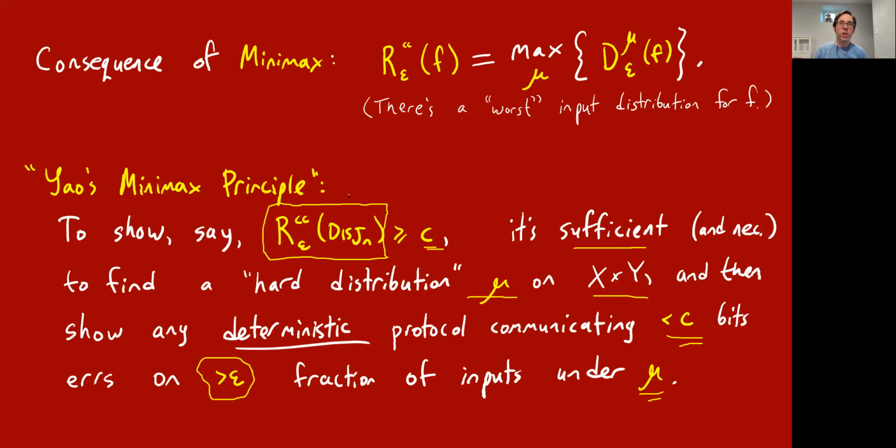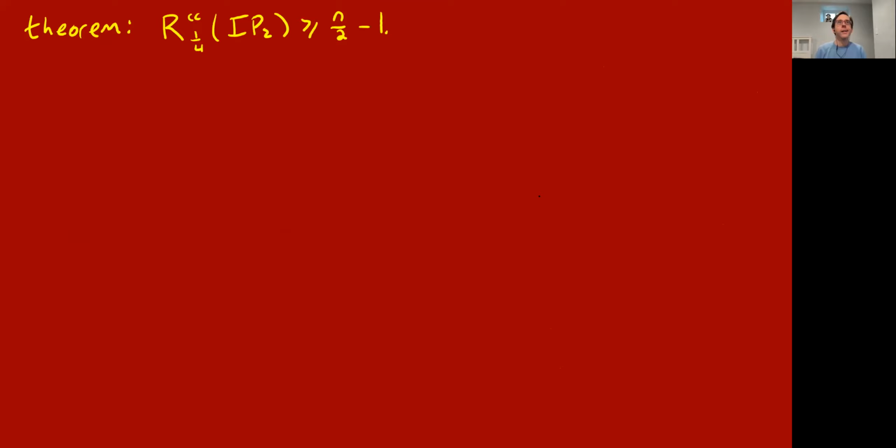So whatever your function is, like disjointness, you have to think of some challenging randomized way to give two sets to Alice and Bob that is going to make it hard for deterministic protocols to solve disjointness with small error.